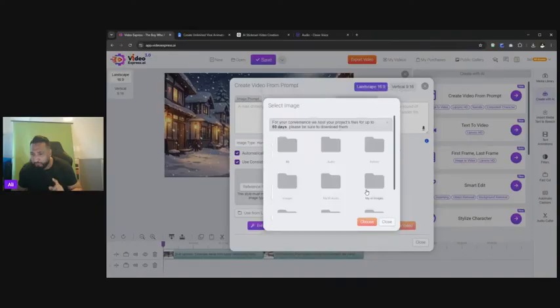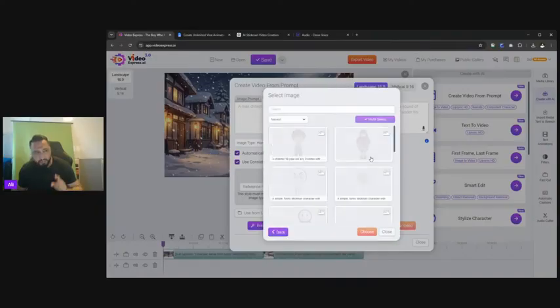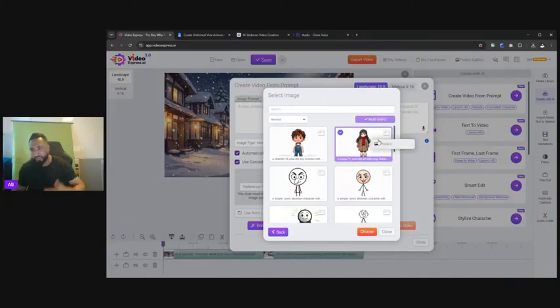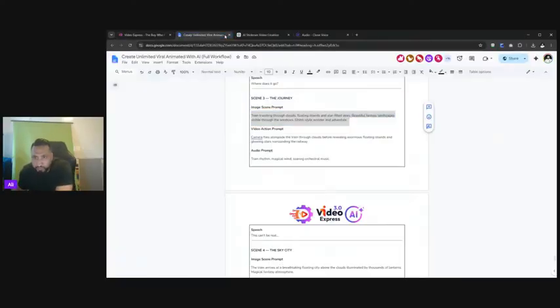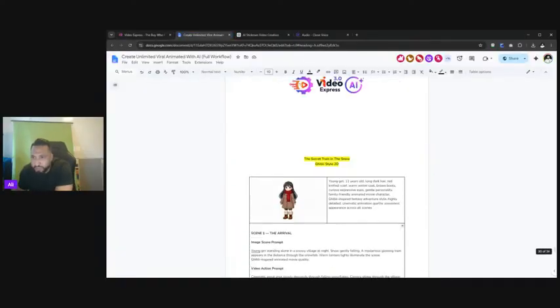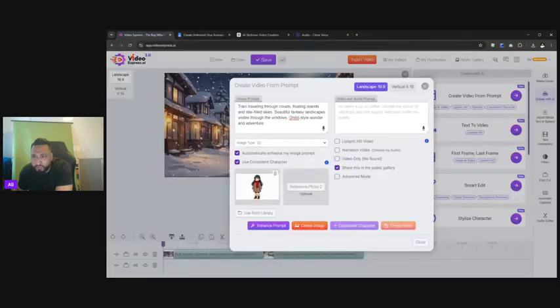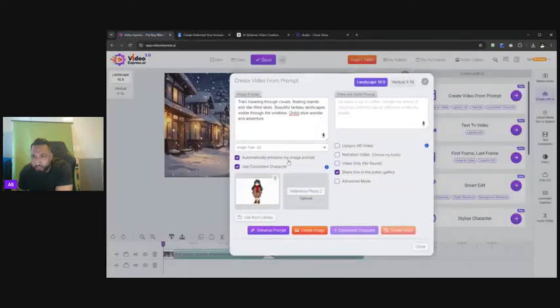The female, believe it or not, she will be in the other folder of my AI images, because this character was created using VideoExpress itself. So I just want to demonstrate that you can use characters obviously created with VideoExpress. It will do it for you as well and do a very brilliant job. Now for this one, she's going to be, just to double check, 2D. So it'll be indicated here. Yep, 2D, fine. Okay, so now we've got her there. We can enhance the image. Let's go for enhancement, create the image.